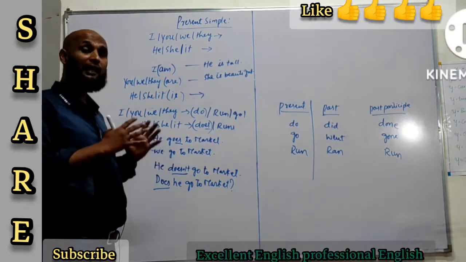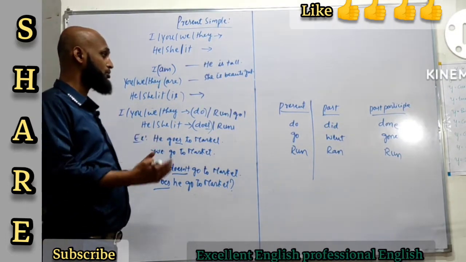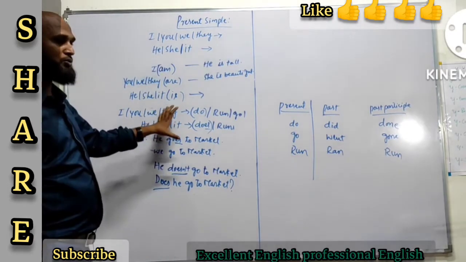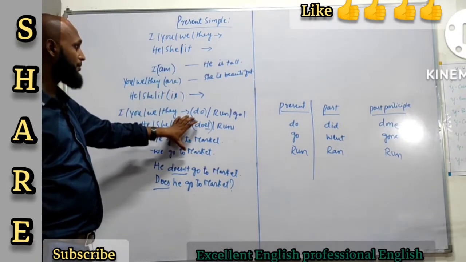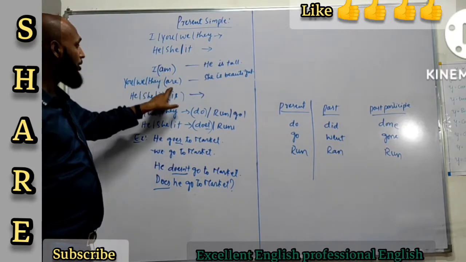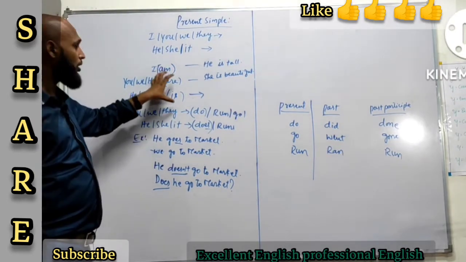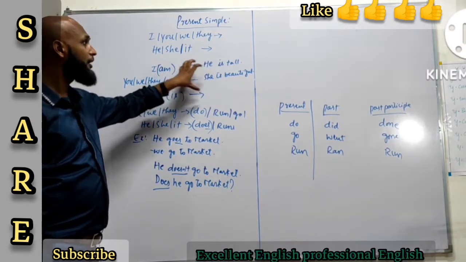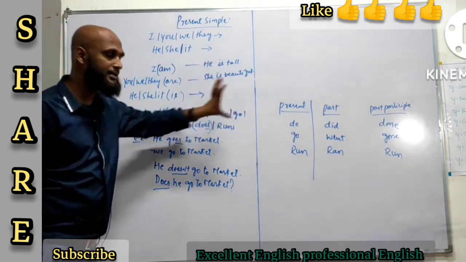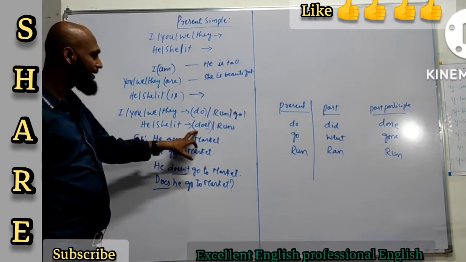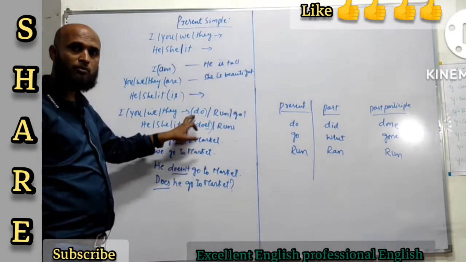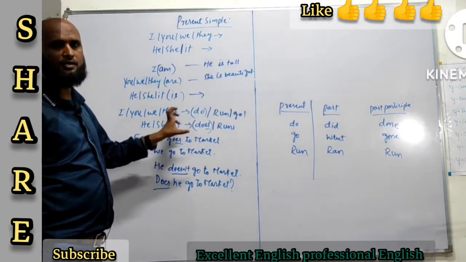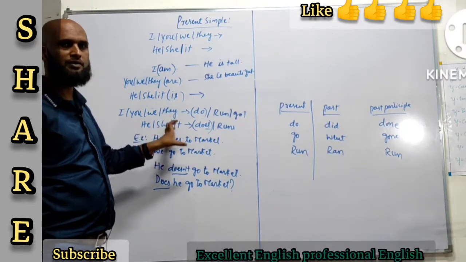And I give you the guideline when to use it and when not to use it. Now I think you have got a clear idea about these helping verbs. All right. Am or is also the helping verbs that we are going to use in the present simple if there is no main verb in the sentence. And do and does, they have a role to play in present simple. These are very important helping verbs that we use in present simple.